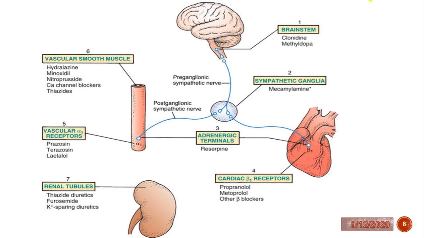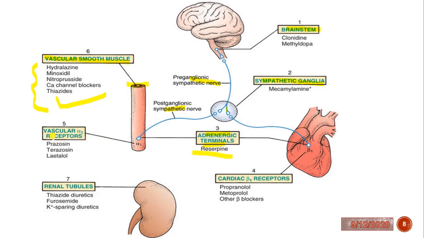Now we will see the site where we can give the drug and where it is located. So this is the brainstem, the sympathetic ganglia, the postganglionic sympathetic nerve. So this is the location where we can give the drug. Here you can see that it's vascular smooth muscle. These are examples of antihypertensive agents like hydralazine, minoxidil, calcium channel blockers or thiazide we can give over here. Then adrenergic terminals. Its example is reserpine.